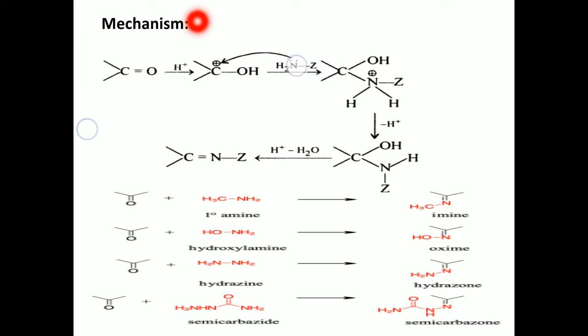From the ZNH2 species, nitrogen gives its electron pair to the positively charged carbon to produce a new bond. To restore its lone pair, nitrogen loses one of its two hydrogens as H plus.